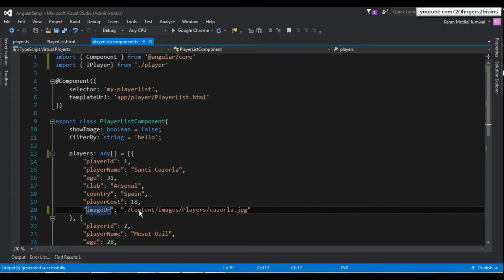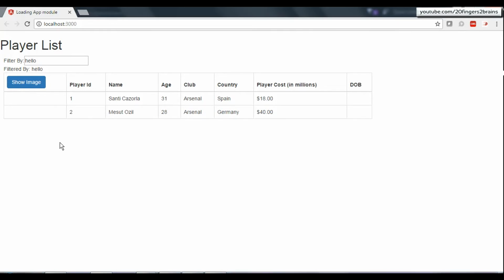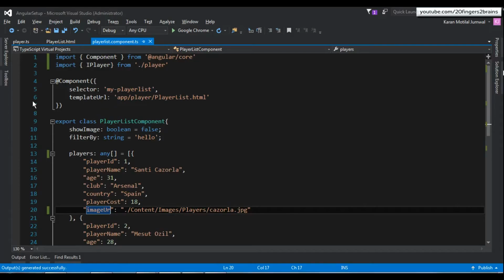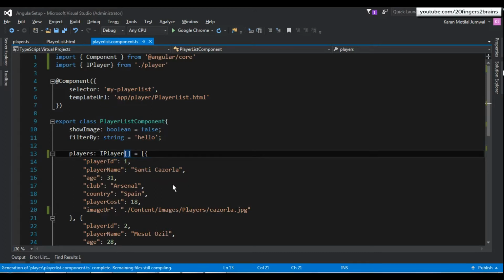So there can be a scenario where by mistake you don't type the property name correctly. In those cases you are not able to catch the errors at compile time. Now what happens when you go to the UI at runtime, you won't be able to see that image. So basically the error which you must have caught at compile time, you get as a surprise at runtime. So this can be prevented using an interface. How? You just have to replace this any keyword with our interface.